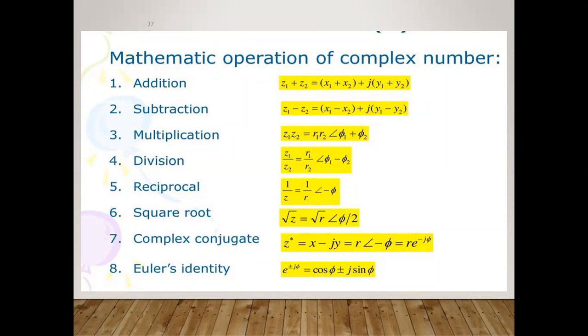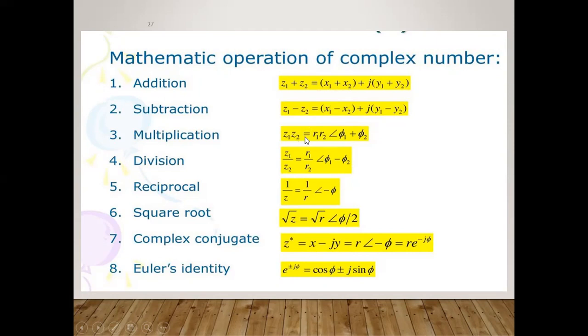If you want to add these two, Z1 and Z2, the real terms will be on one side plus j of the imaginary terms. Here X1 and X2 are the real terms, whereas Y1 and Y2 are the imaginary. Similarly, the subtraction will happen. Directly, Z1 is equal to X1 plus j Y1 and Z2 is equal to X2 plus j Y2, and you do the separation for the addition, with the real terms and the imaginary terms separate. Similarly the subtraction, and similarly the multiplication.